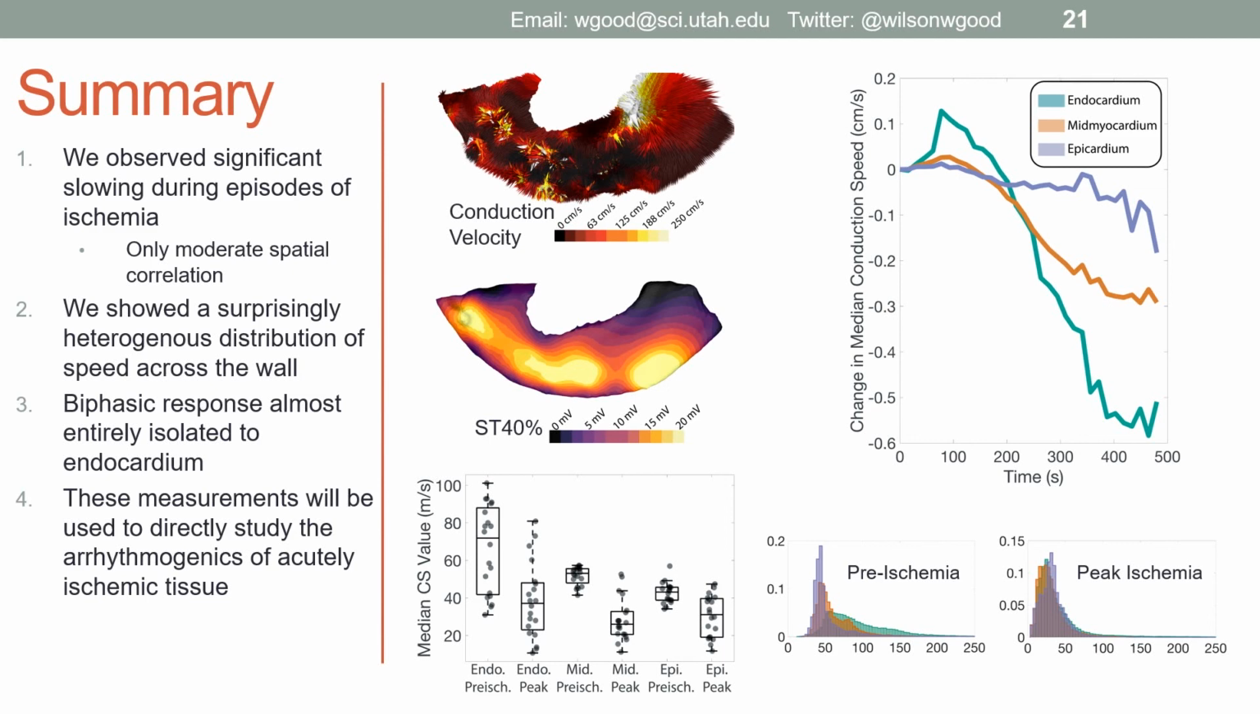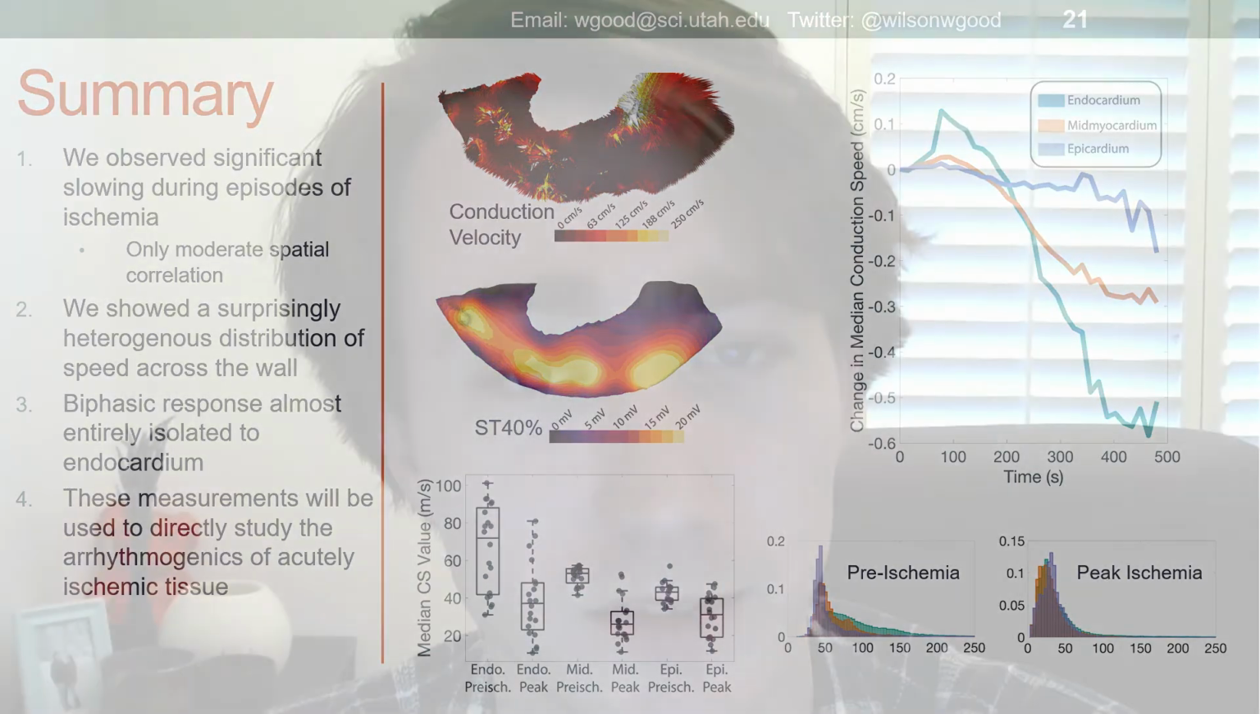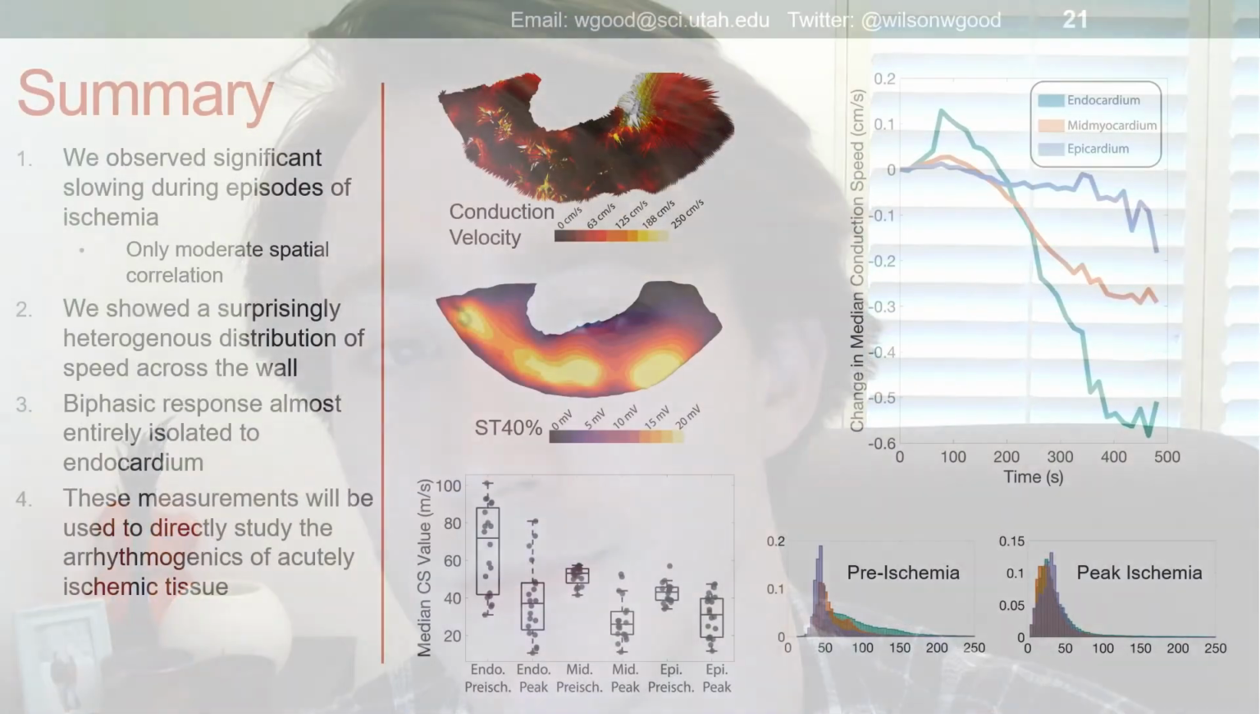Mapping conduction speeds volumetrically in the context of ischemia is an important first step in understanding the arrhythmogenic vulnerability of acute myocardial ischemia, and future work will look at these changes before and during the initiation of arrhythmias.